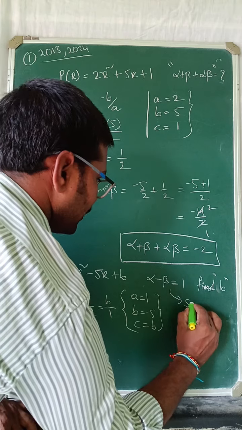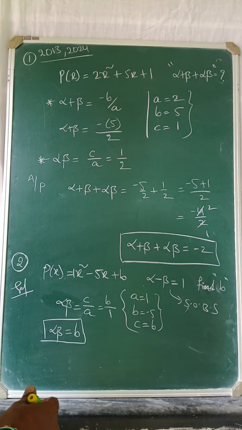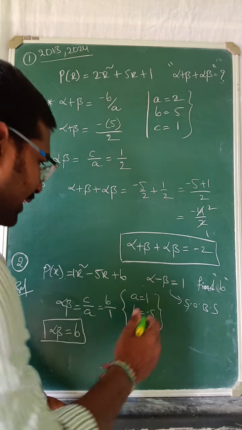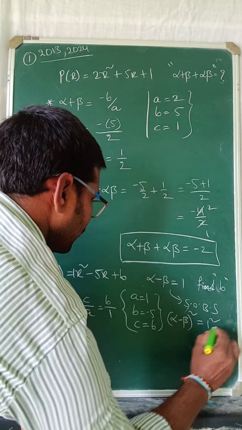This one we have to do squaring on both sides. Alpha minus beta whole square equal to 1 square.